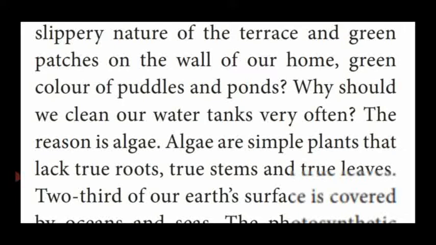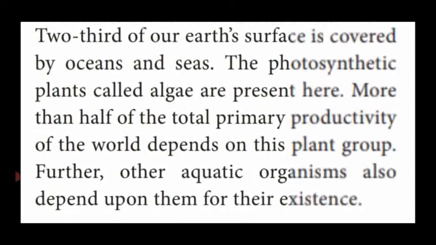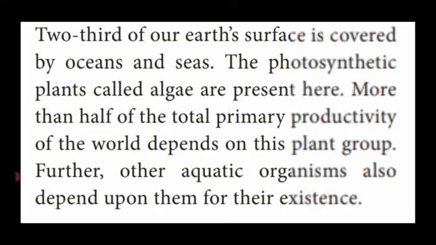So the algae are simple plants. There is no organization like leaf, root, stem. There is no organ system in the algae. They are very simple, with absence of true roots, stem and leaves. Two-thirds of the earth's surface is totally occupied with oceans and seas. So this green color algae, which is photosynthetic, is present in the ocean and sea.